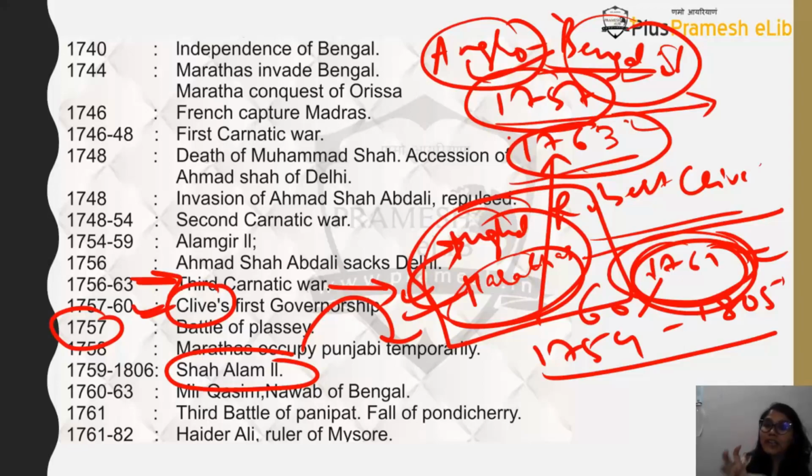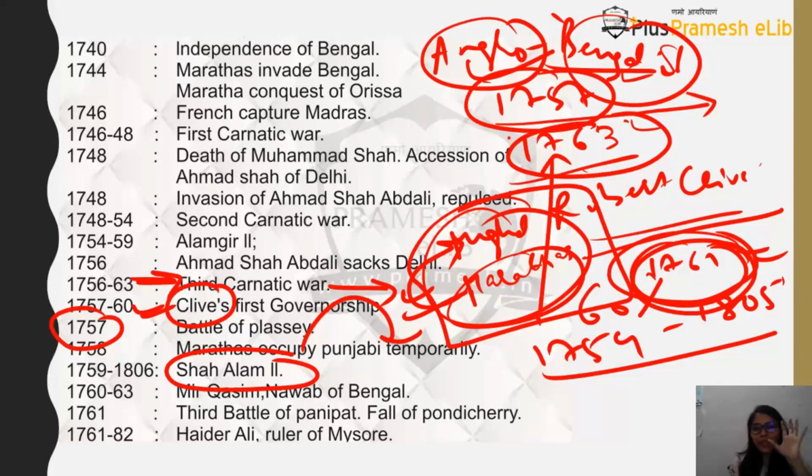Apart from that, Bengal has a lot of connectivity to hinterland regions like Assam, Orissa, Bihar, where other commodities, for example jute, for example silk, can be produced. So Bengal is a very rich economic unit, and the English want to acquire it.